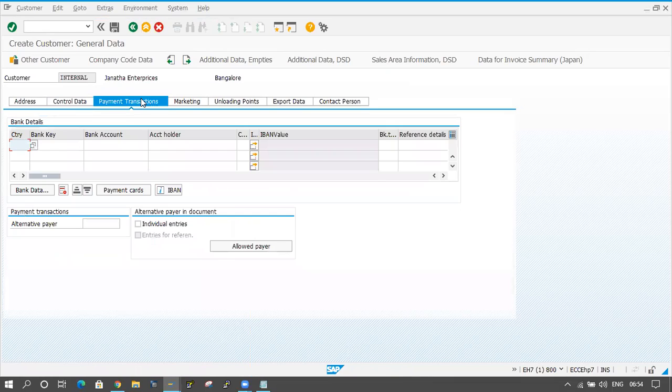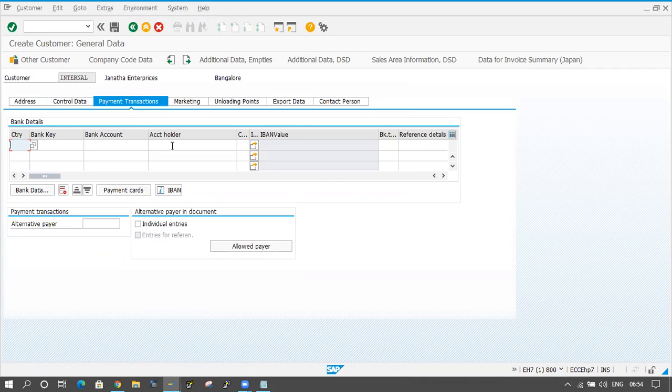In payment and transactions, here we have to provide the bank details: bank country key, bank key, bank account number, account holder name. For customers also we have to maintain the bank information. For example, I'm the customer ordering some material from one company, and the material is damaged here.